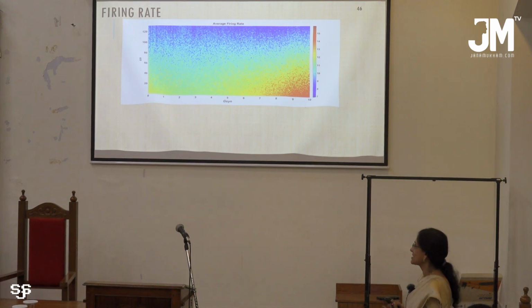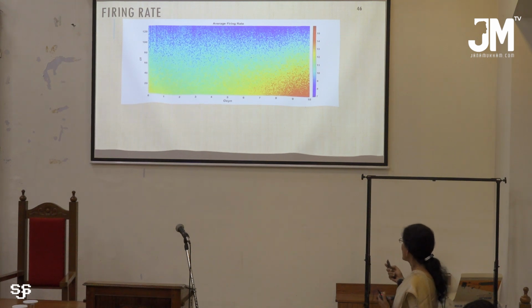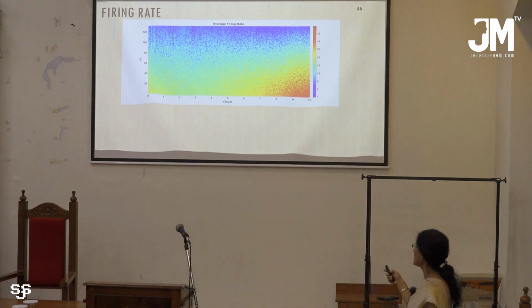Now, when we examine the firing rate, it depends on the number of chaotic neurons. As the number of chaotic neurons is very low, the firing rate is very high. That means when the synaptic conductance is very high, about 9 to 10, and when the number of chaotic neurons is small, see the red region.